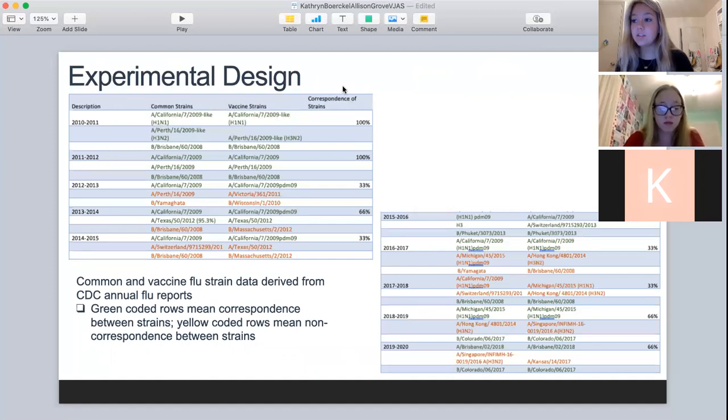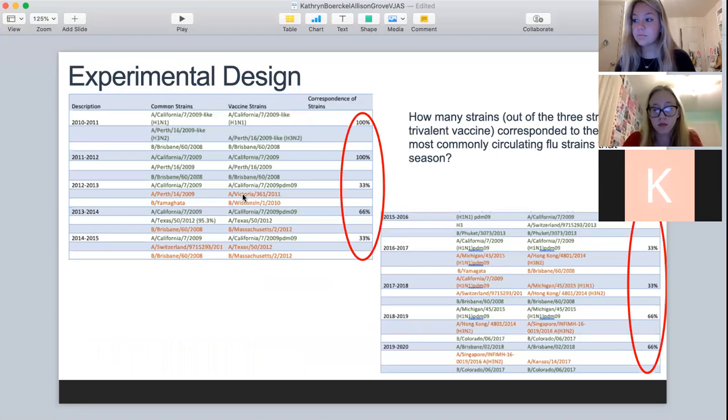Using this data, we produced a Microsoft Excel table which displayed the 3 most commonly circulating influenza strains and the 3 influenza vaccine strains for each annual flu season we analyzed. So the rows that are green across mean that a common strain in a certain vaccine season correlated with a vaccine strain. And then the yellow rows meant that there was a common strain that did not correlate with the vaccine strain for that particular season. Approximate correspondence of strains was calculated by examining how many out of 3 strains included in a trivalent vaccine corresponded to the 3 most commonly circulating flu strains that season.